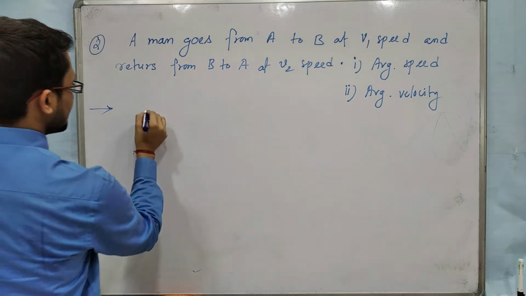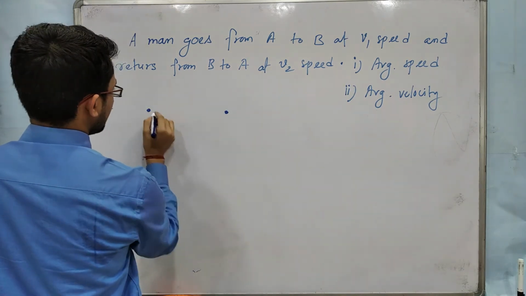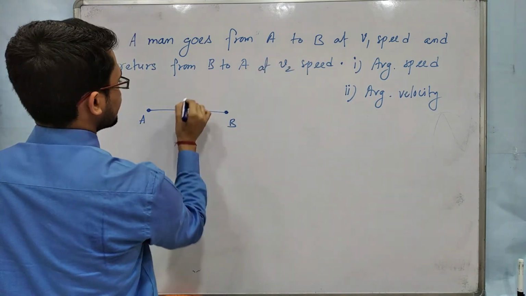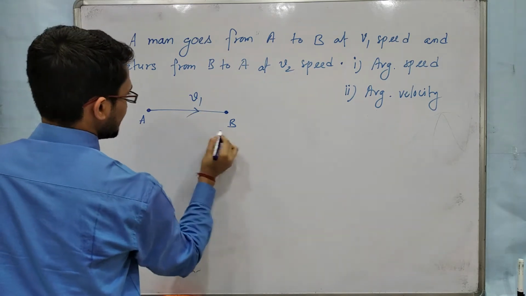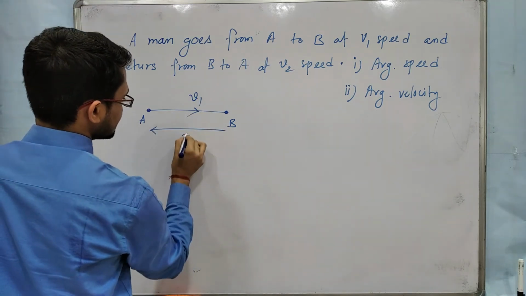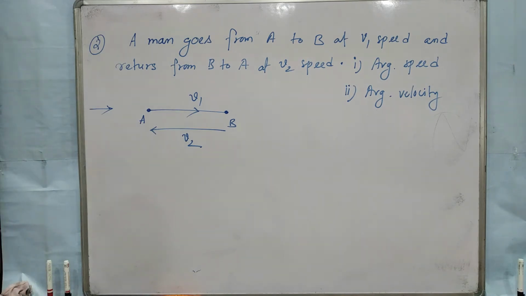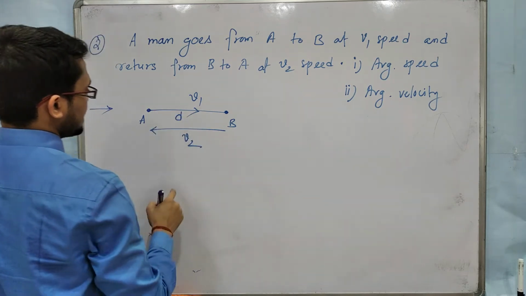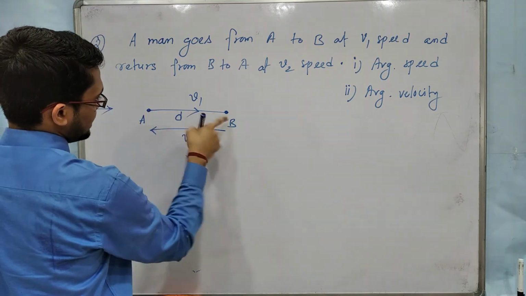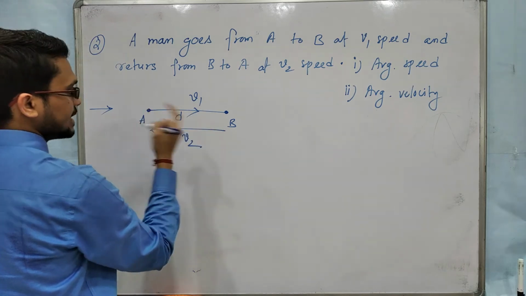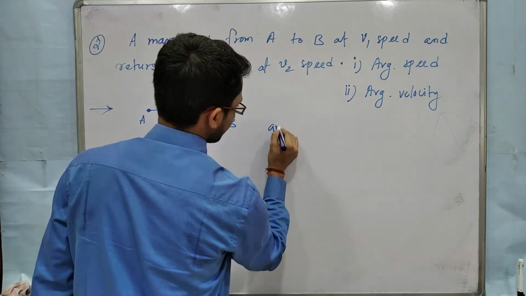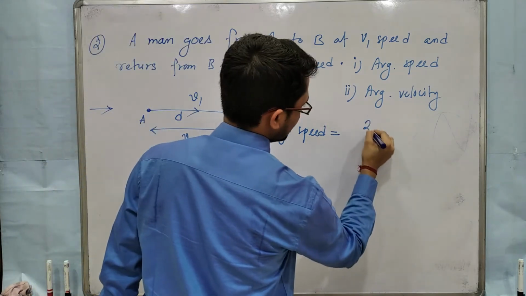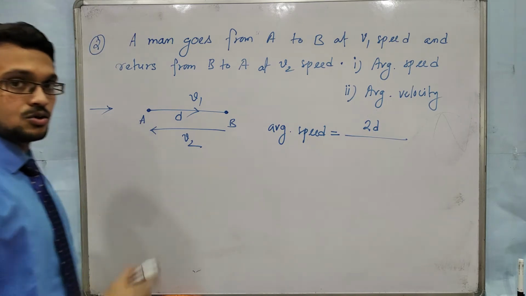Here A and B are the two points. When it is going from A to B, the speed is v1. When it is returning from B to A, the speed is v2. Suppose the distance between A and B is d. It goes A to B, distance d, and returns B to A, again distance d. So average speed is total distance by total time. Total distance will be 2d.